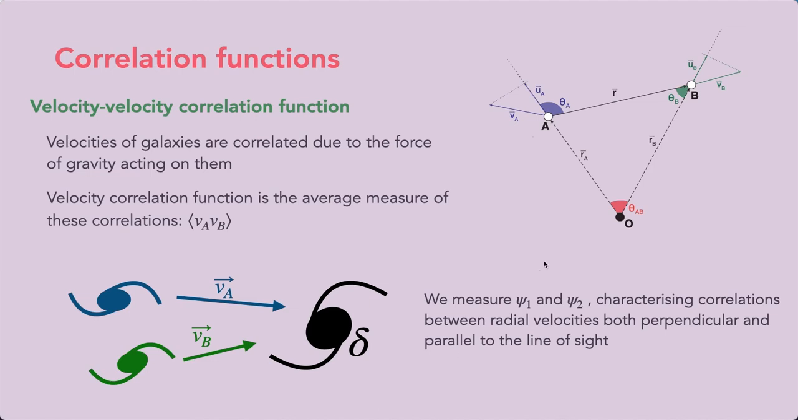Like before, if we have a survey of galaxies and we can take any pair A and B, we can measure the correlation between the velocities VA and VB, and by taking that average measure, we will get an estimate of the correlation function. We cannot measure these galaxies in 3D though, we can only measure the radial components, and so what we measure is psi1 and psi2, which are estimators that characterize the correlation between the radial velocities in both the perpendicular and parallel directions in regards to the line of sight.